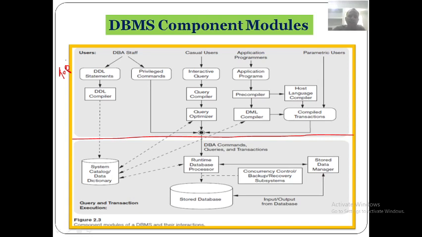One is the DBA, the database administrator staff, casual users, application programmers and parametric users. In detail, we have studied these various users of the database management system.